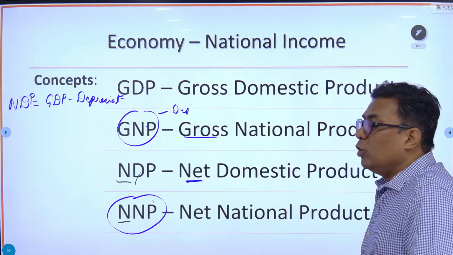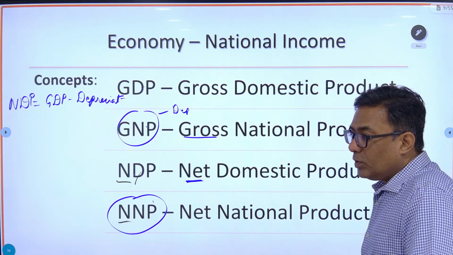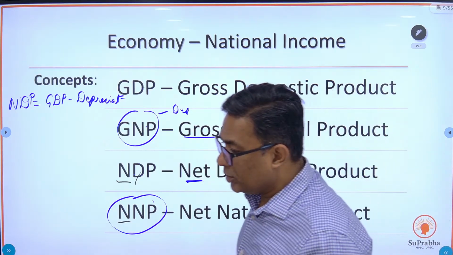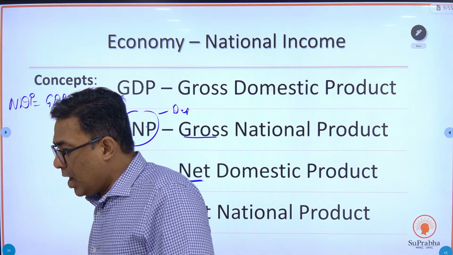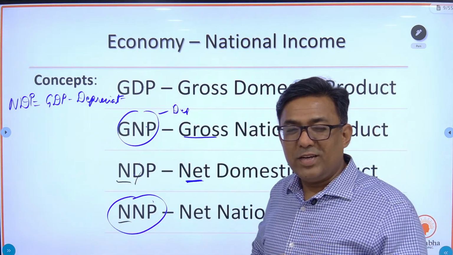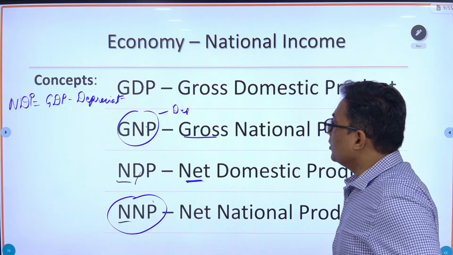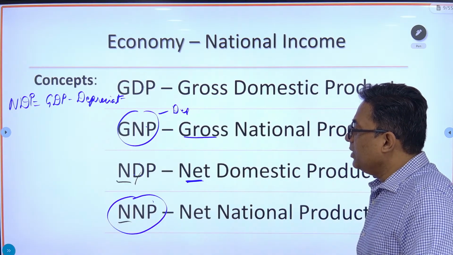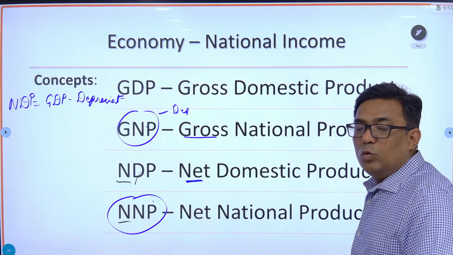I hope you have understood the concept. In case you have any doubts, you can put it in the chat box. Again, conceptually be very thorough. It's very easy. Conceptually be very thorough. So GDP, GNP, NDP and NNP. I hope you have got the concept.